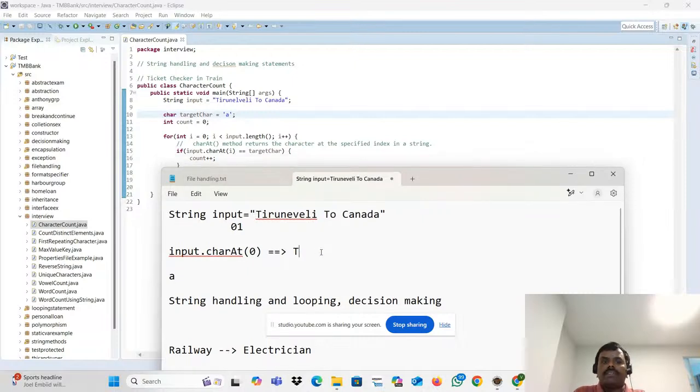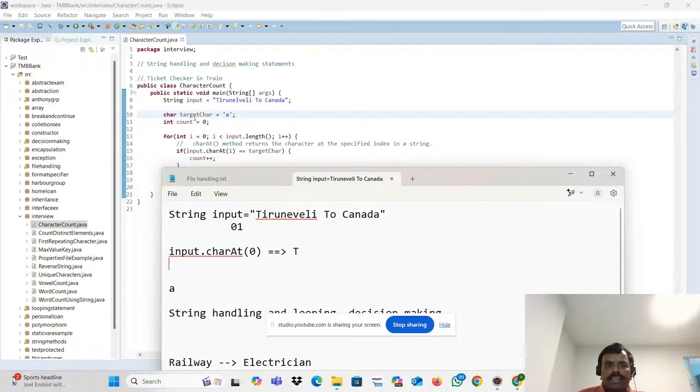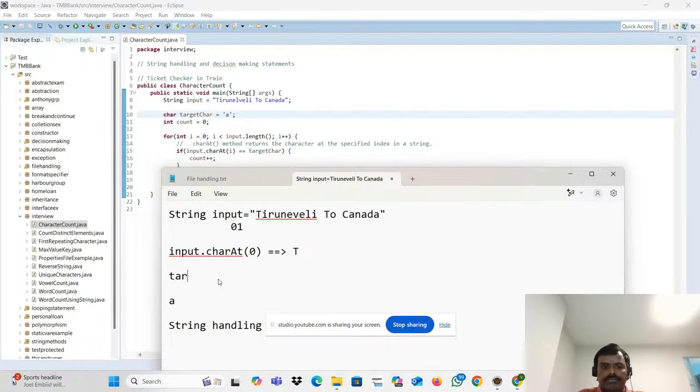You have to compare with your string. What is your target? Your target character, so not string, okay, target character, is 'A'. So you have to compare it. Your target character, double equal to your input character of this one.